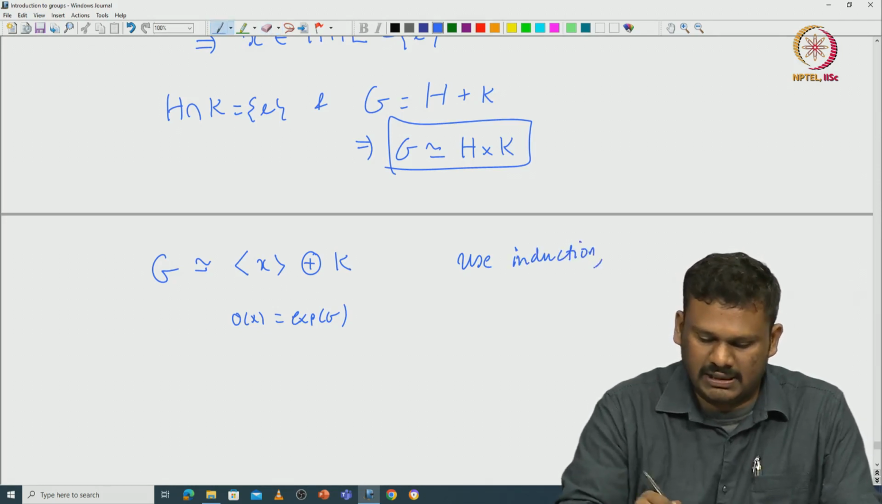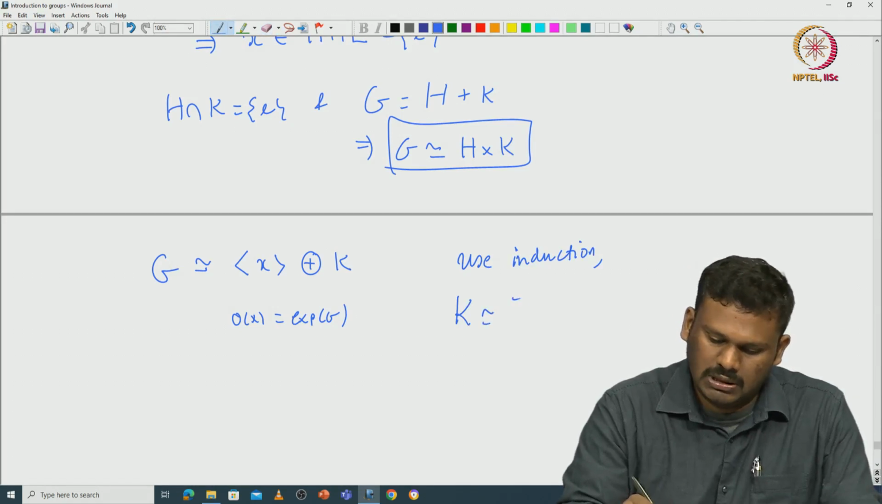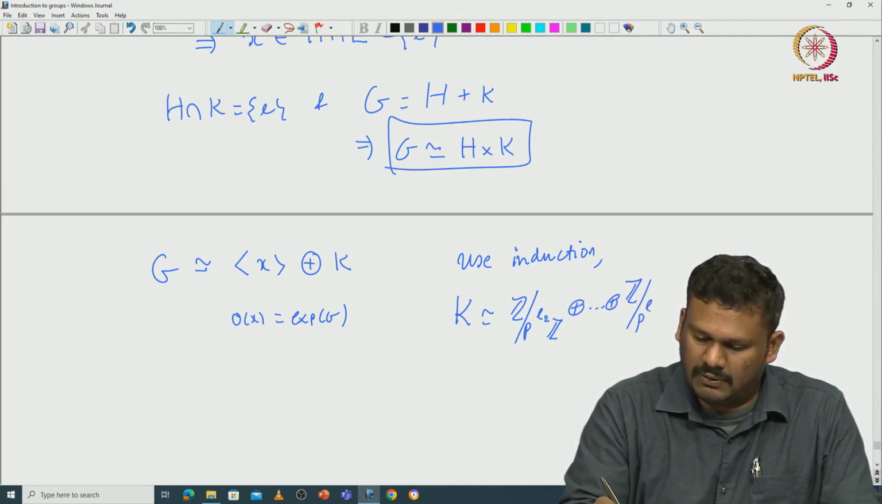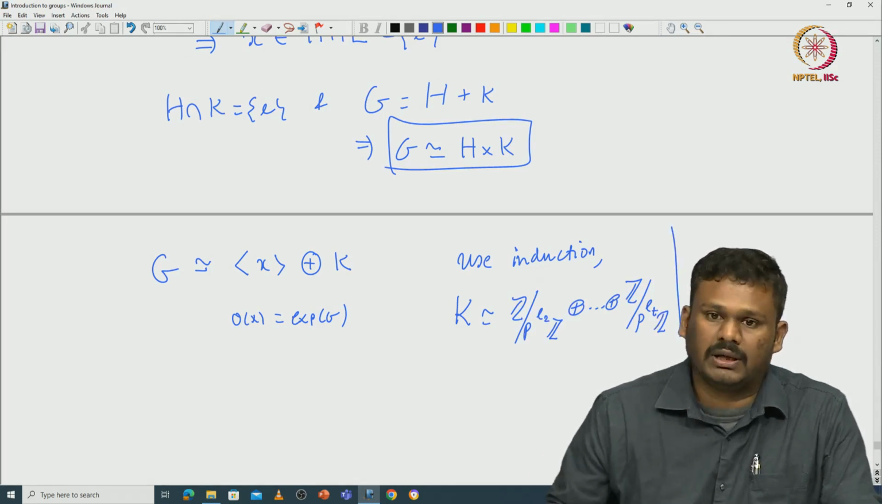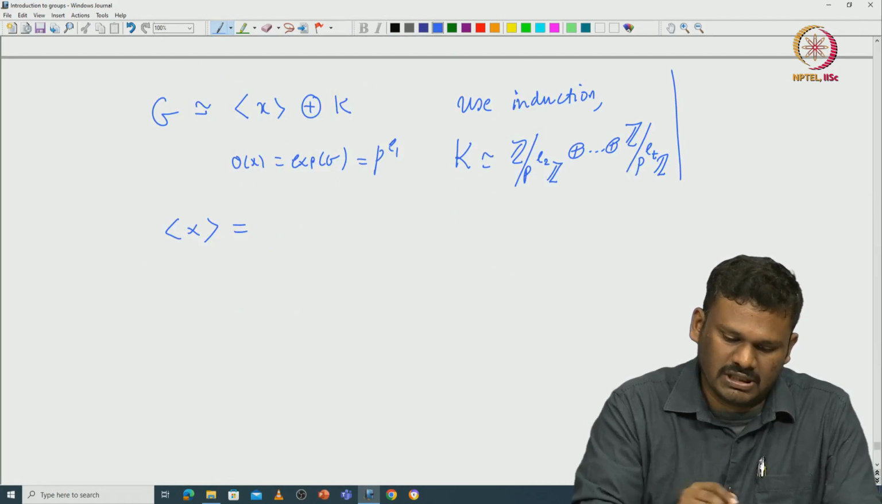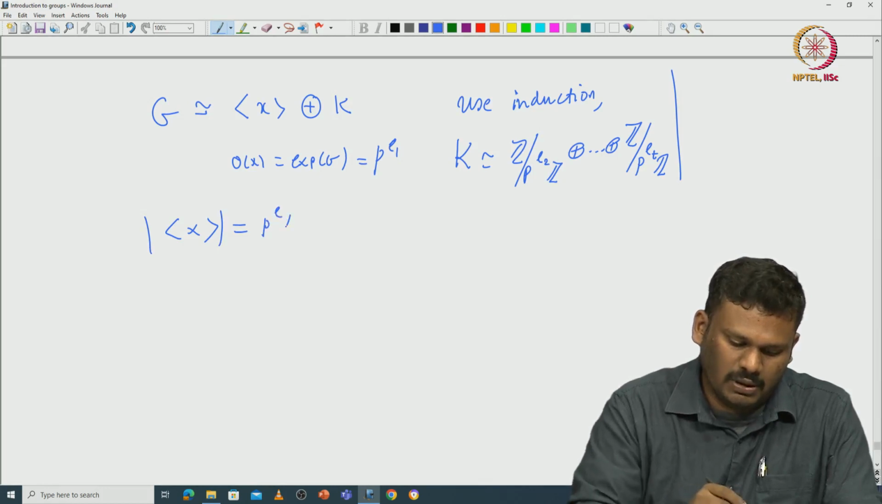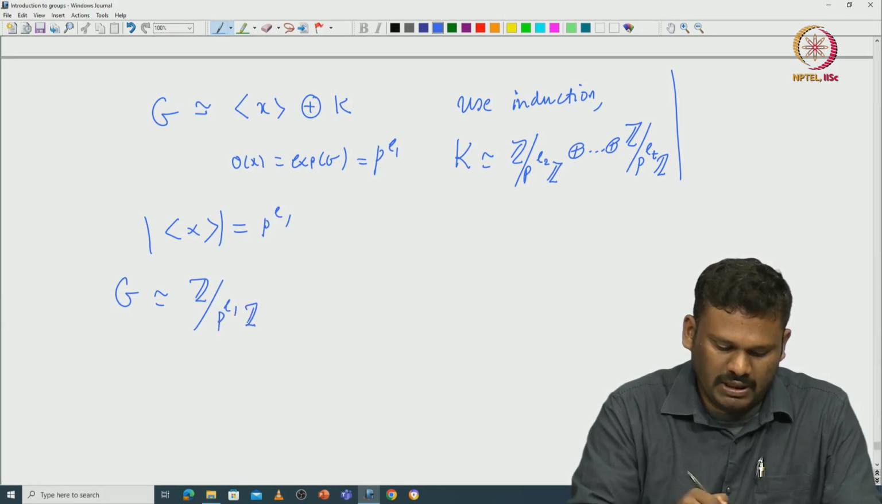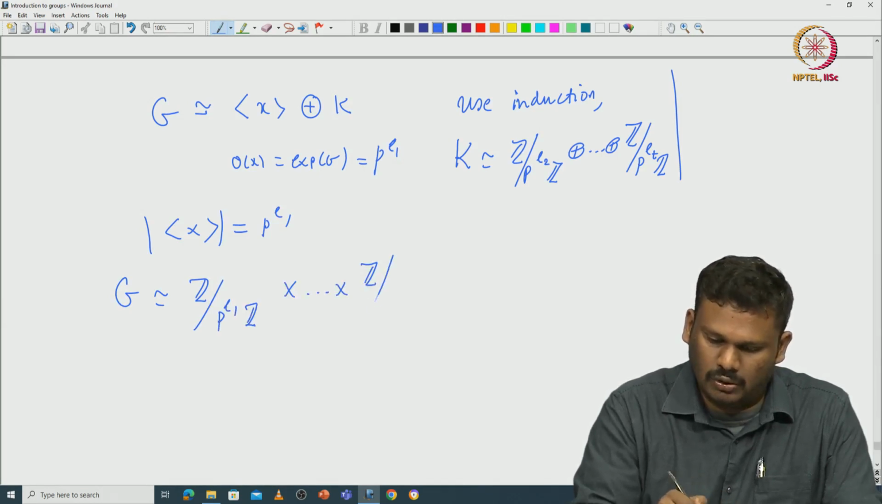So, then you can see that this K will be isomorphic to some G modulo p^e2 Z direct sum etc. direct sum G modulo p^et Z. Okay. So now if you put them together, you can see that the cardinality, this order of X, is p^e1, which is the exponent. So G is isomorphic to Z modulo p^e1 Z cross etc. cross Z modulo p^et Z.